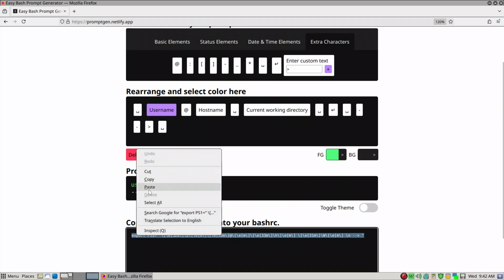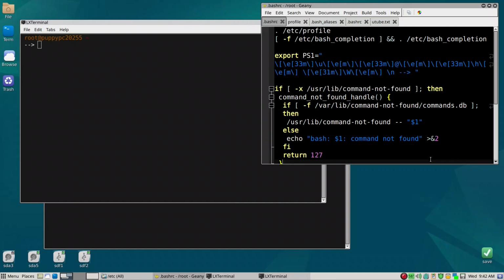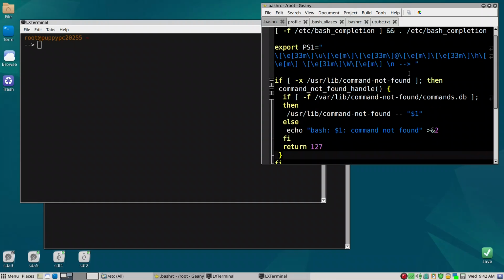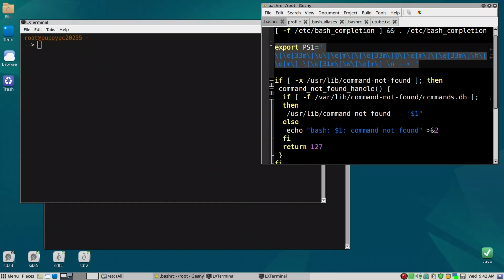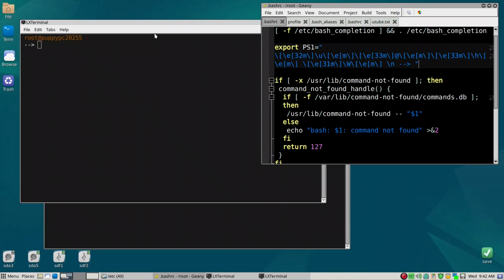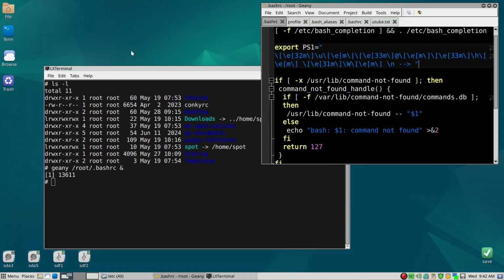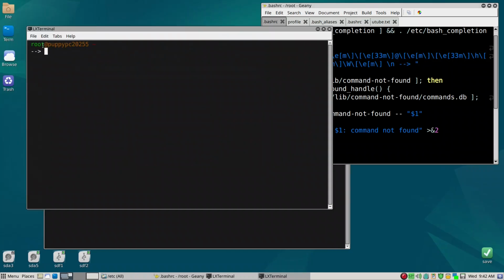Then we're going to go back to Geany, and we're going to overwrite this now and paste, and go ahead and save, and then exit out of here and start a new LXTerminal. Now it's changed, so you get the idea.